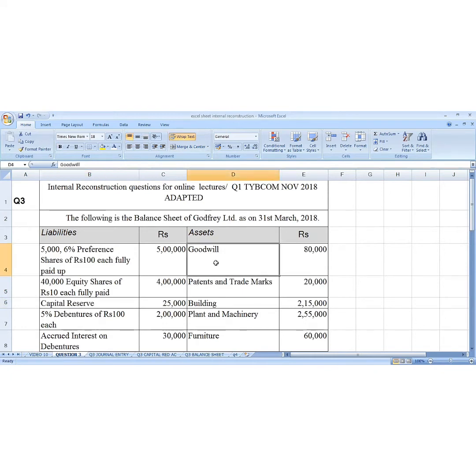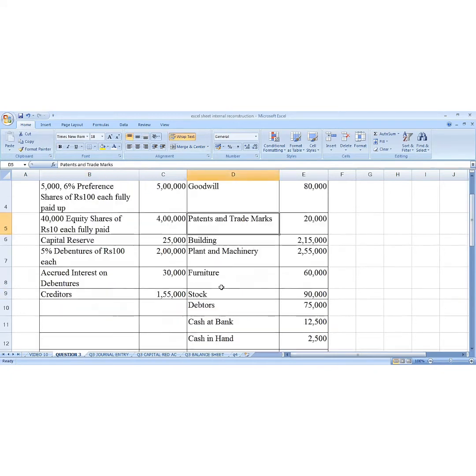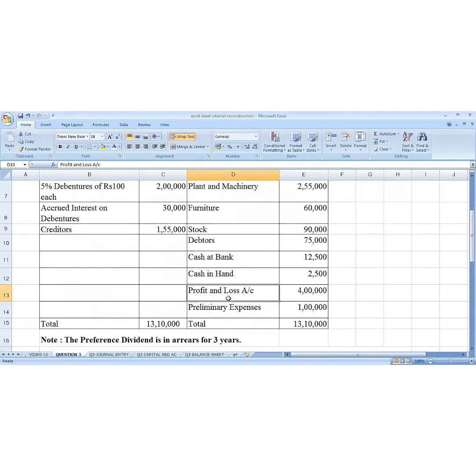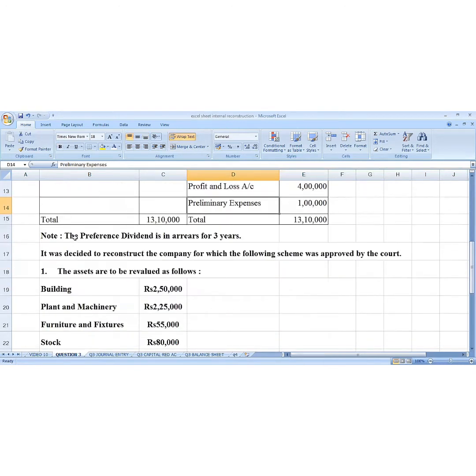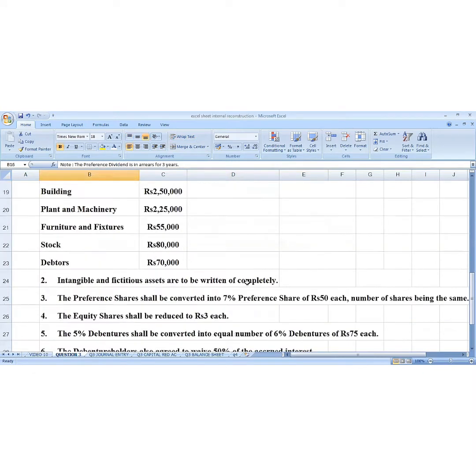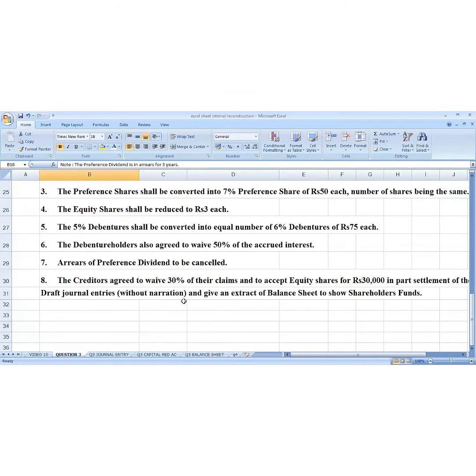Then on the asset side, we have goodwill, patent and trademark, which are intangible assets, and profit and loss account and preliminary expenses, which are fictitious assets. Then we have the preference dividend in arrears for 3 years, and we have 8 adjustments. We are going to prepare the journal entry. We are also going to prepare a capital reduction account, though it is not asked in the question, and an extract of the balance sheet only showing the shareholders' funds.